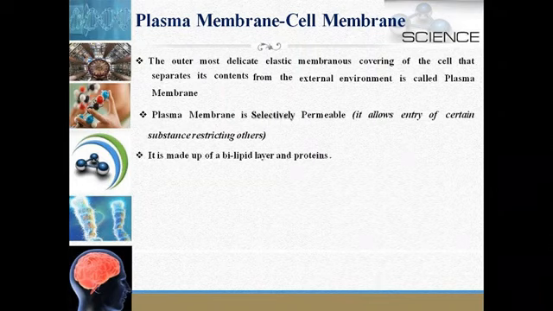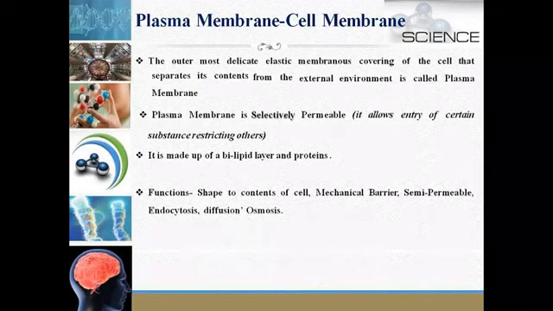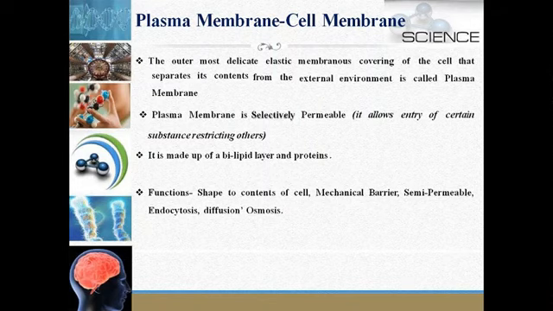What is the composition of the plasma membrane? It is made up of a bilipid layer and protein. Bi means two. So bilipid layer and protein, or we can also say that it is made up of lipoprotein, lipid plus protein. And last is the functions of the plasma membrane. Since it is the outermost covering of the cell, it is a mechanical barrier, and it gives shape to the contents of the cell.